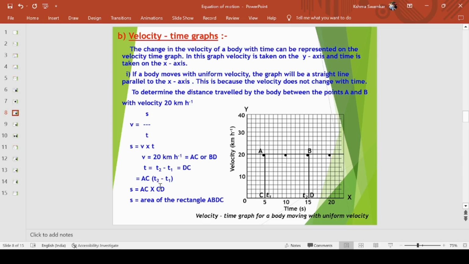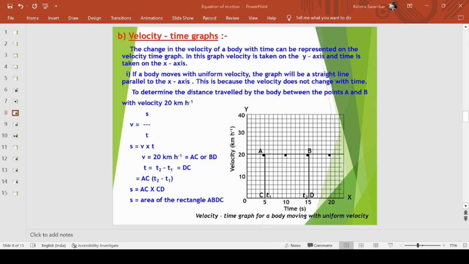Velocity into time. इनिशियल वेलोसिटी a था और फाइनल वेलोसिटी b था। अब b minus a करें और t minus t1 करें तो आपको इसका ग्राफ मिल जाएगा। और ये हम ये भी कह सकते हैं कि it is an area under the graph, that is a rectangle, that is ABCD. जब आप length into breadth multiply करेंगे, मतलब AB into BD, then it is called as area under the graph.